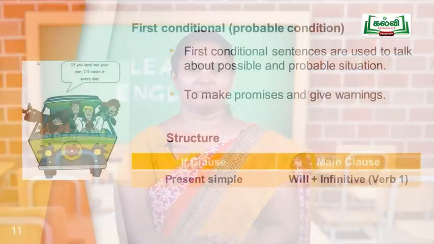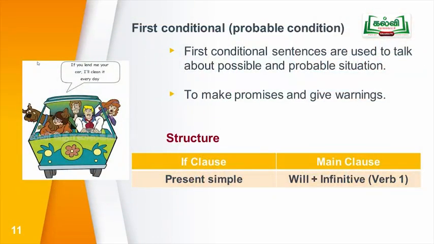You are all interested to go on a picnic. Yes? Good. If you go for a picnic, what will you do? If you go for a picnic, you will pack up your things, whatever you need. Okay. So, first conditional sentences are used to talk about possible and probable situations.